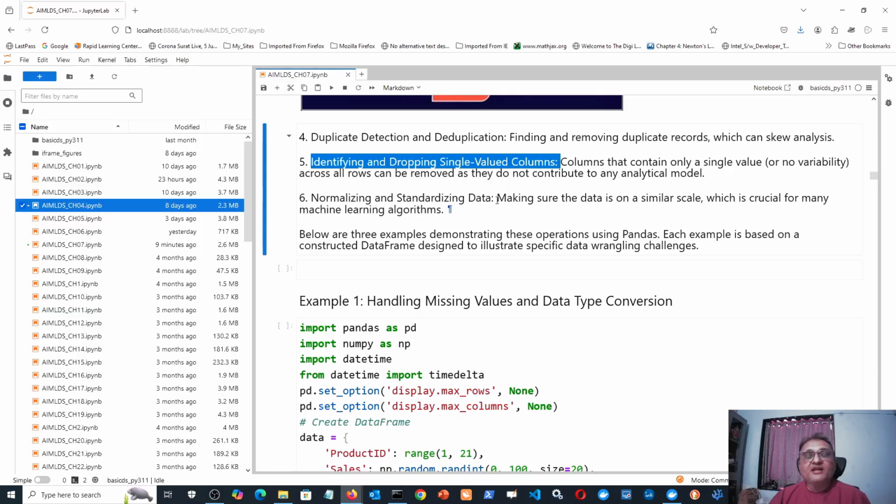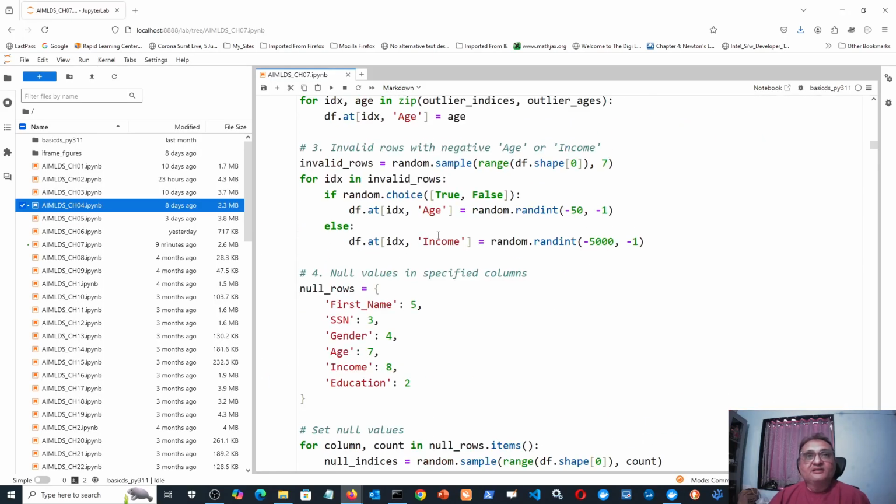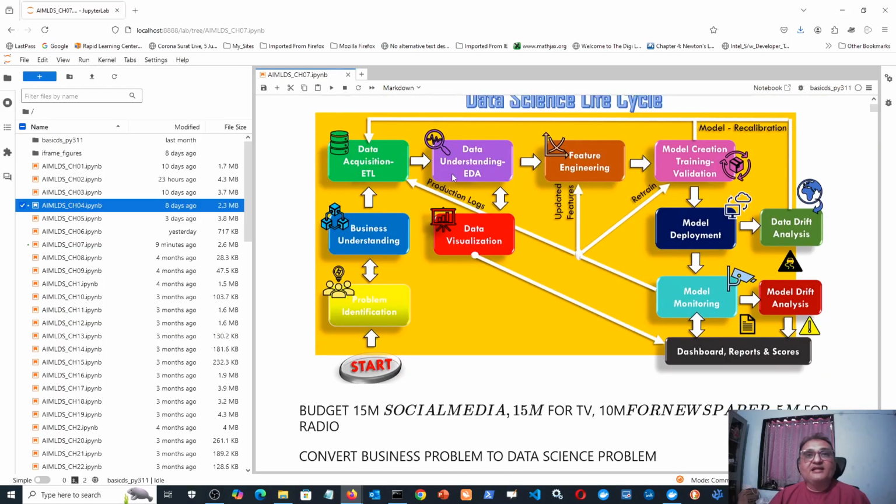Okay, now we are coming to the last thing, normalizing and standardizing data, and this is very important, so please pay attention. Now here was the entire data science life cycle.